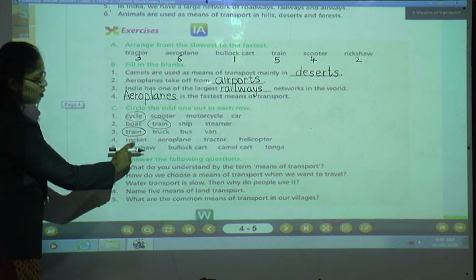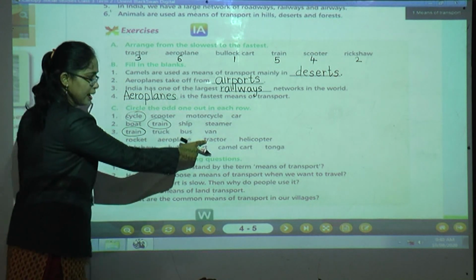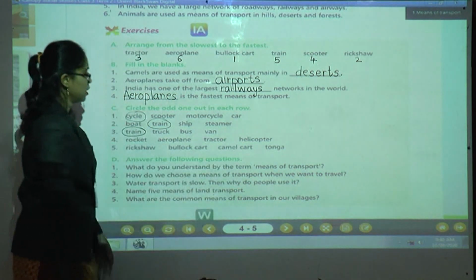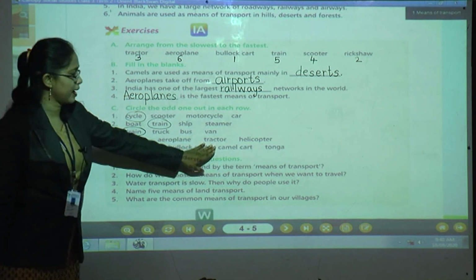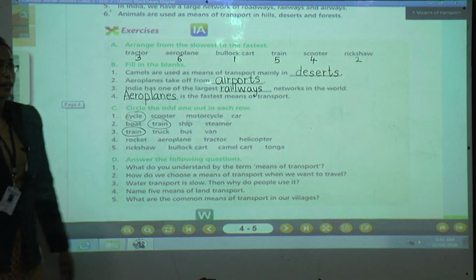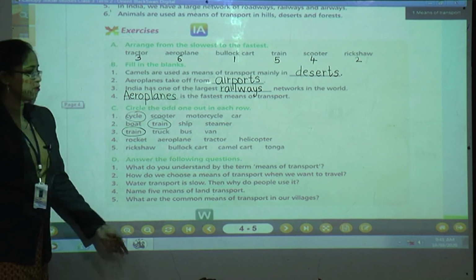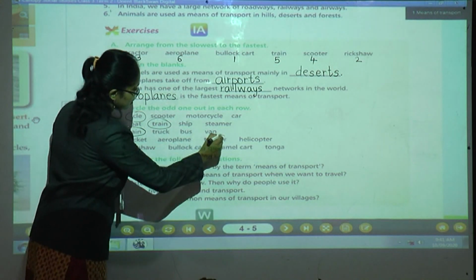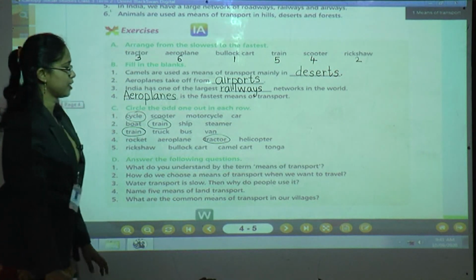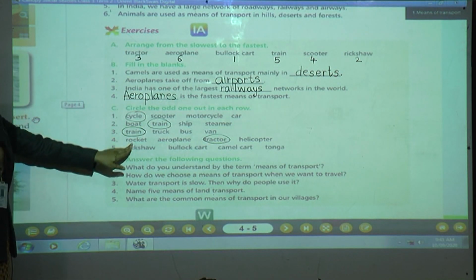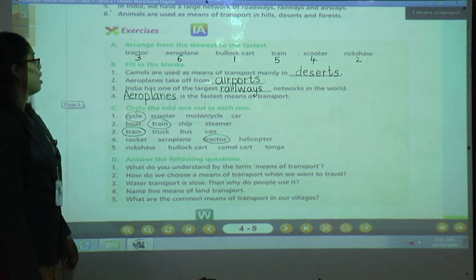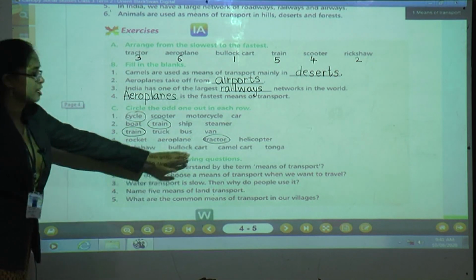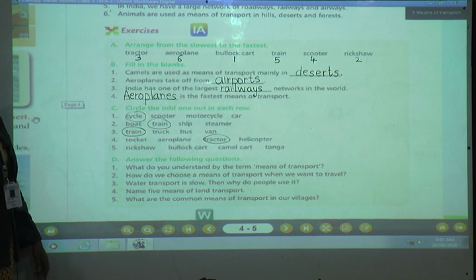Number 4, rocket, aeroplane, tractor, helicopter. Children, tell me what is the answer? Yes, give me the answer. The answer is tractor. Why is the answer tractor, children? Because rocket, aeroplane and helicopter are air transport and tractor is a land transport.